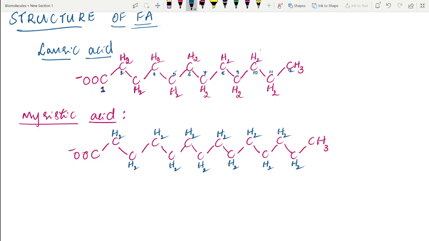Even for arachidic acid it's the same, but with 20 carbon atoms. This is how we write the structure of fatty acids, and it is very easy if we write like this.